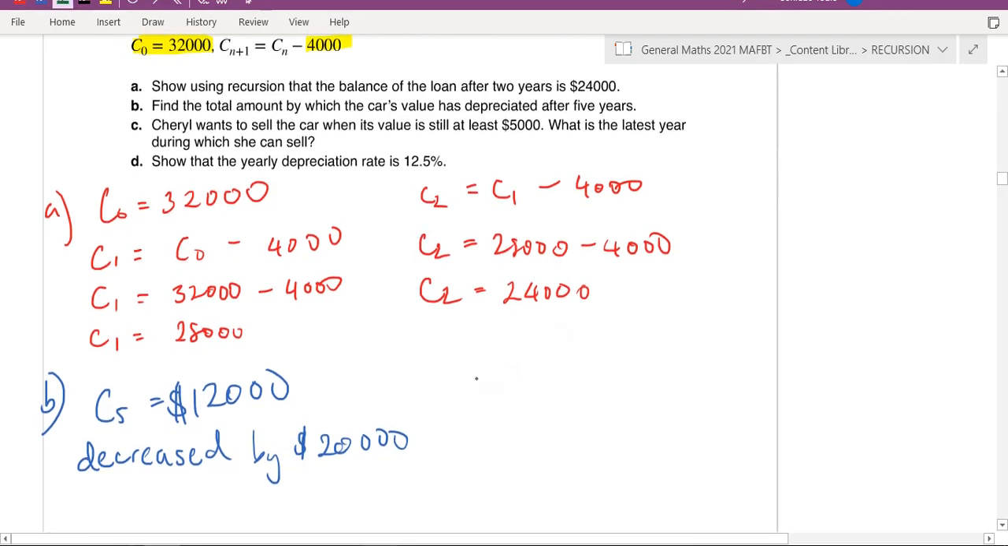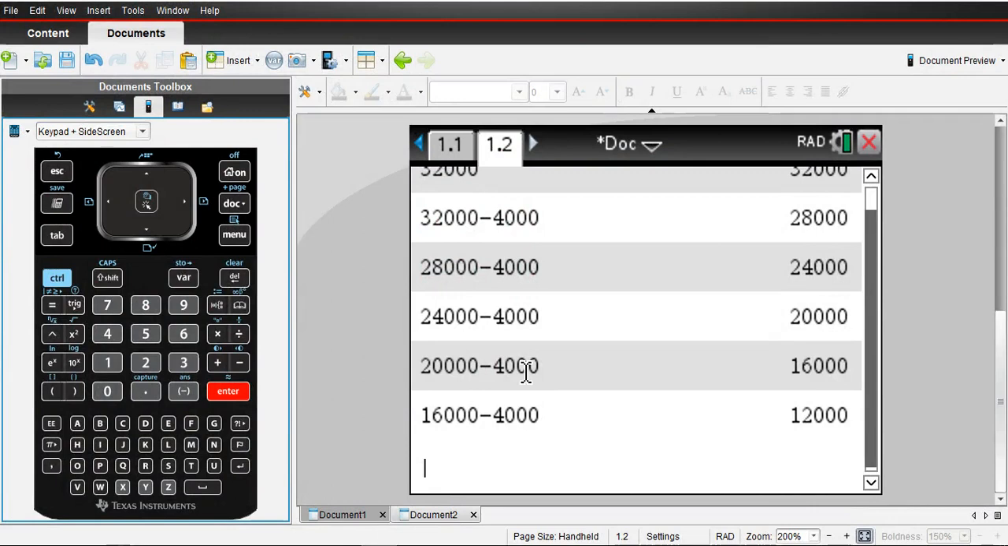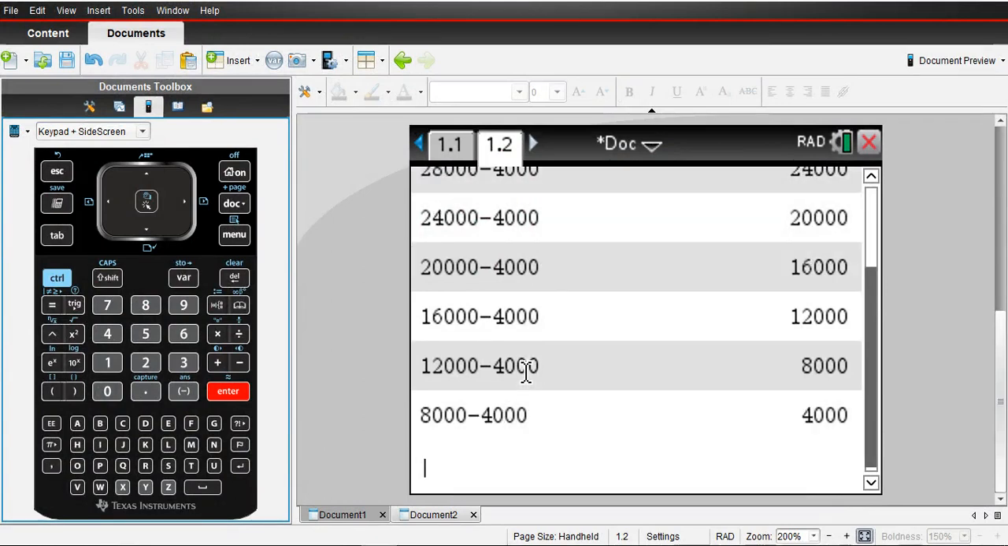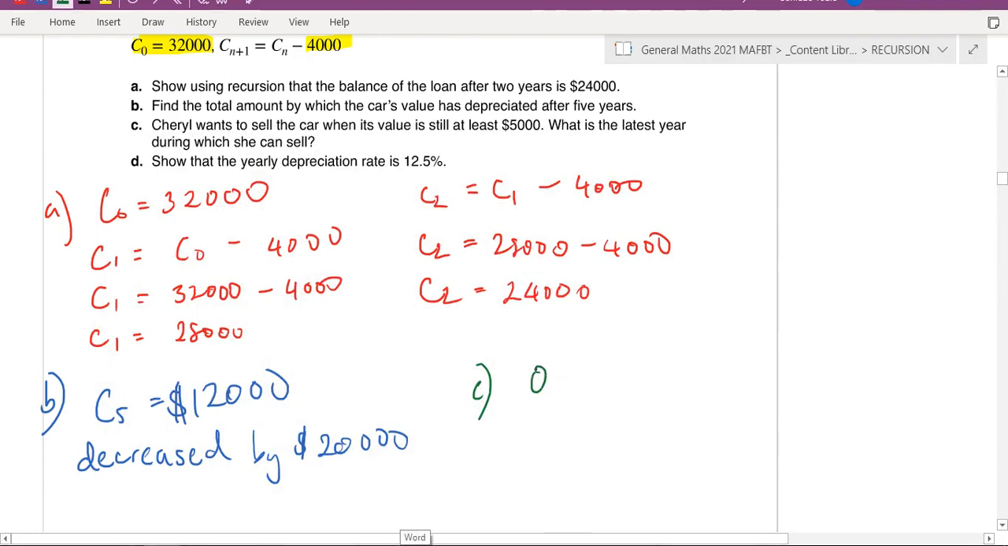Okay, part C. Cheryl wants to sell her car when its value is still at least $5,000. What's the latest year during which she can sell? So she wants to sell it before it reaches 5,000. So what's the latest that she can actually sell the car? So at the 5th year, we're already up to 12,000. So we can't go below that amount. So 6th year, 7th year. Okay, so that means on the 6th year, she has to sell it or else it'll go below 5,000. Yeah, so on the 6th year, yeah.